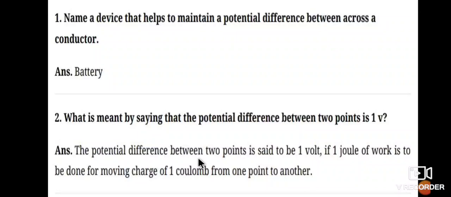Understand: when 1 coulomb of charge moves from one point to another, how much work is done? If it is 1 joule, that is called 1 volt.